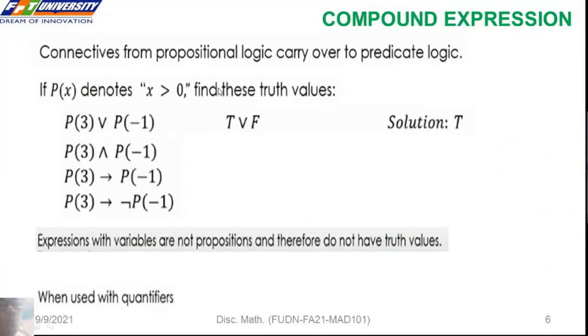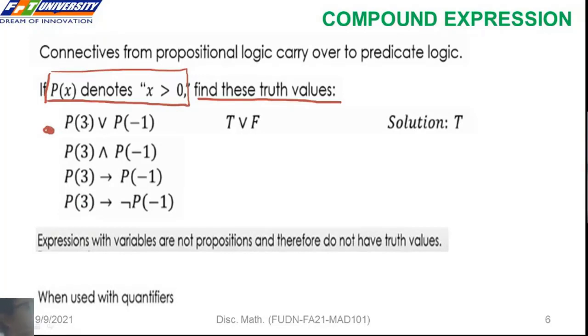So in propositional logic, we have five connectives: not, and, or, imply, biconditional. The same idea carries over to predicate logic. If we have the value of any tuple, we have a proposition, so we can connect them. For example, P of x is x greater than 0.